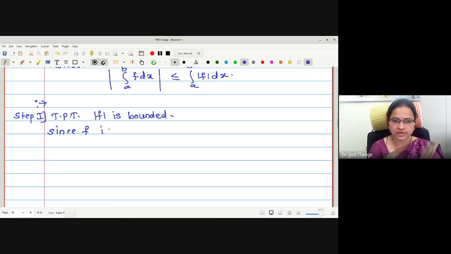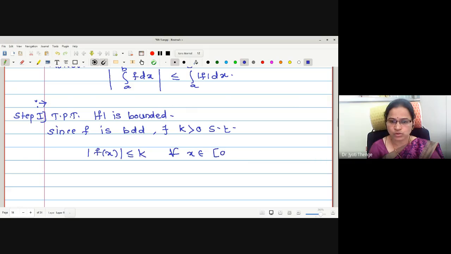Let me write. Since f is bounded, therefore there exists k positive such that mod of f of x is less than or equal to k for all x in the closed interval ab. That is, k is the bound we have defined for the function f. What do you think? What will be a bound for the function mod f?